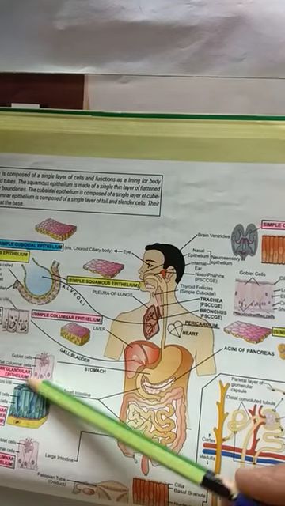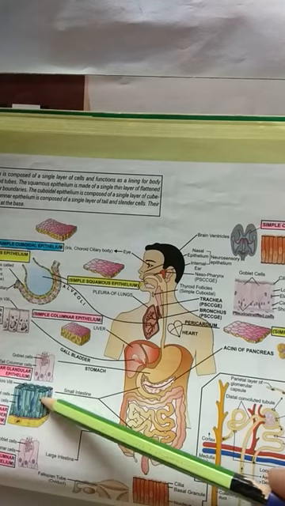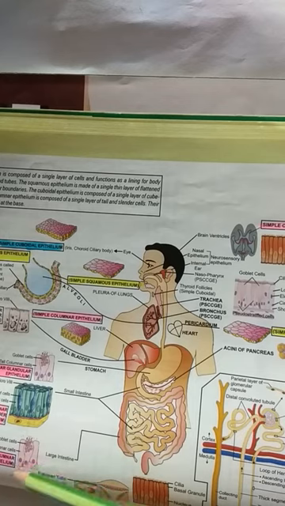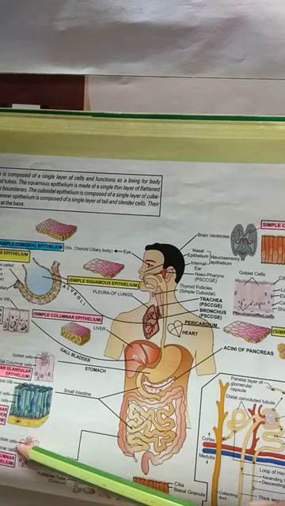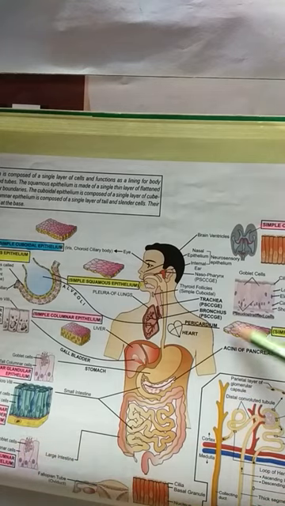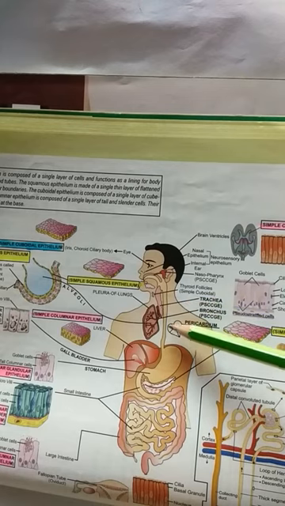And here is simple columnar glandular epithelium; the shape is like this. The simple columnar glandular epithelial tissues present in glands and goblet cells are labeled here. And here this is simple columnar ciliated epithelium. So that is the shape, size, and location of where they are found, given in this diagram.